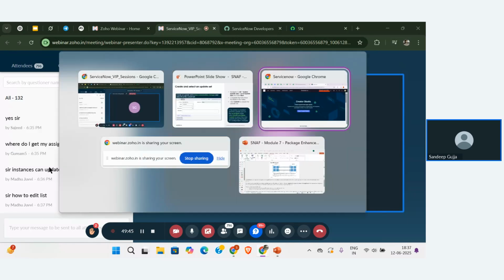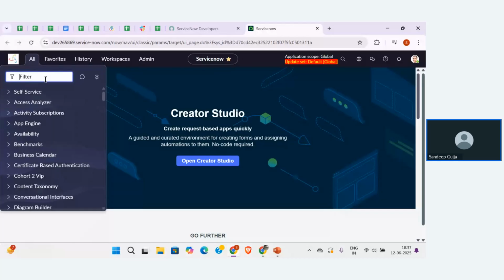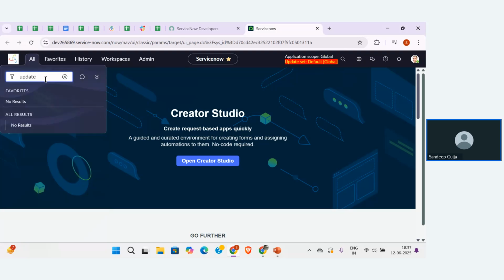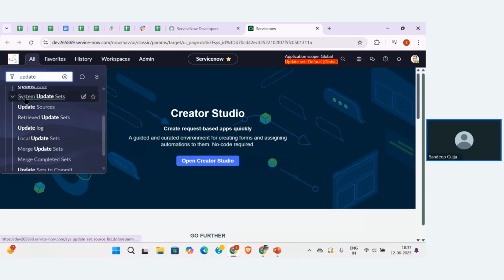Let me go back to the first instance. This is the first instance, the dev ID 265869, guys. Please remember that 265869. Now let me go to All and search for update sets. Whenever I search for update sets, there are a list of things that come under System Update Sets. I will explain each and everything very clearly, but firstly, I'm going to create the update set.